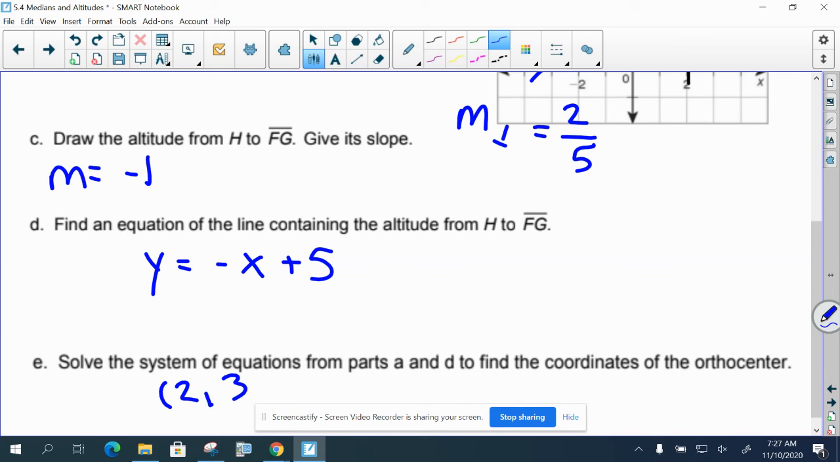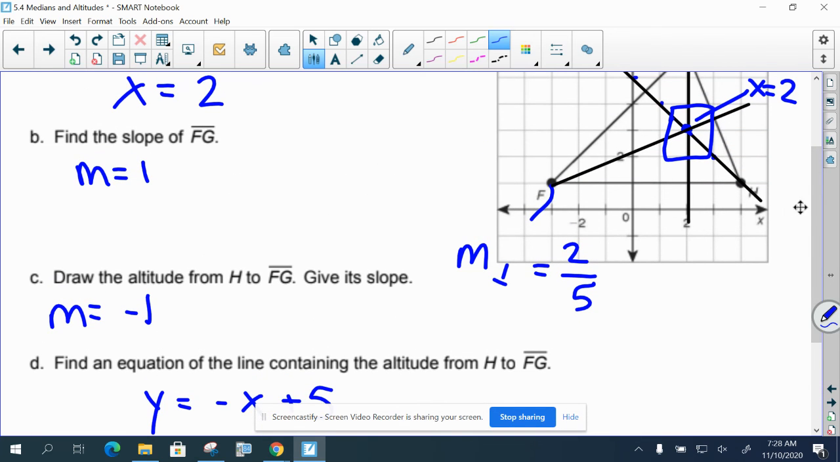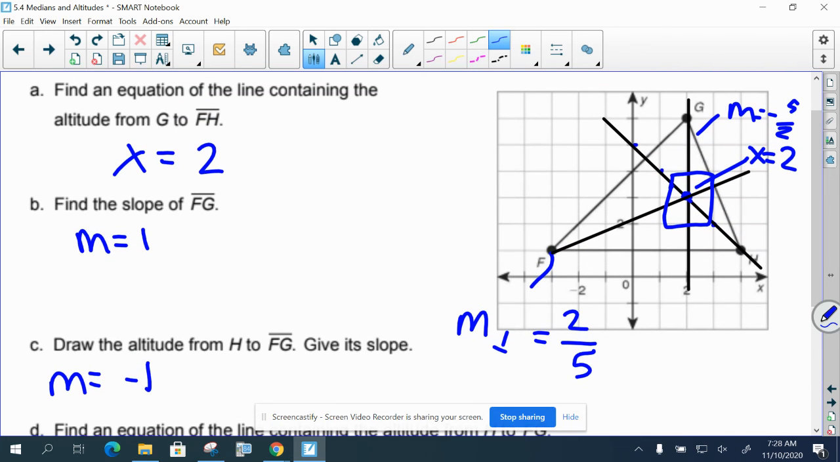Next week I'm going to introduce you to a project where you'll find the points of concurrency of the altitudes, medians, angle bisectors, and perpendicular bisectors using coordinate geometry like this. All right, so I think that's the end of this lesson. You'll practice in the next lesson, and after that, you'll take a quiz on Friday. You do a quiz review on Thursday, and then the quiz on Friday.